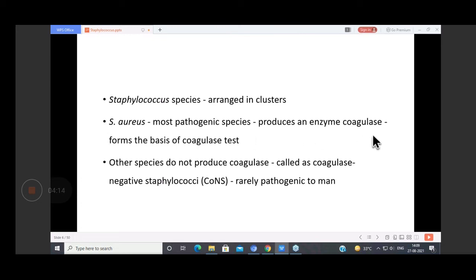Staph aureus produces this enzyme coagulase, but there are other Staphylococcus species which do not produce coagulase. They are known as coagulase negative Staphylococci, or CONS. They rarely are pathogenic to man. They have been known to cause infection in an immunocompromised state, but they rarely cause infection.